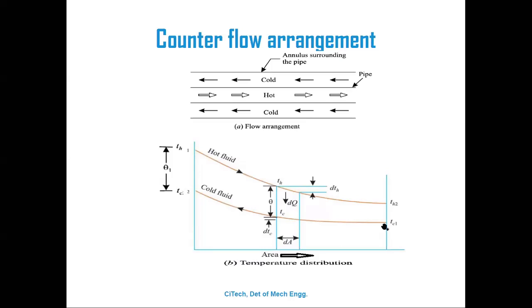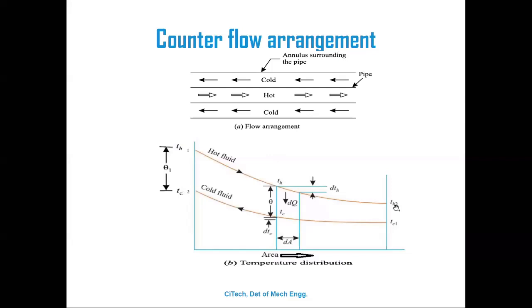What is TH2? The outlet temperature of the hot fluid. What is TC1? The inlet temperature of the cold fluid. So TH2 minus TC1 is called theta 2 here.